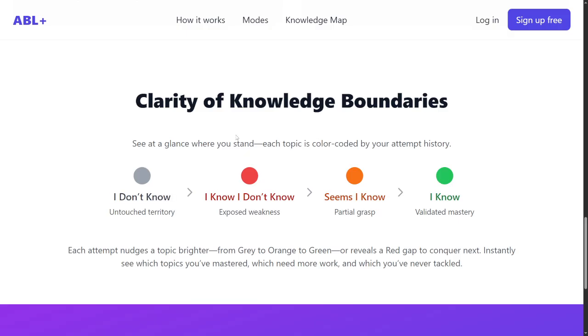Your whole syllabus should be that you should really know what you do not know, and you should know exactly what you do not know and what you seem to know. And so there is a difference. So let me explain a little here. What I don't know is the untouched territory. Everything that you have not studied, not even referred once, comes into this category that I do not know.